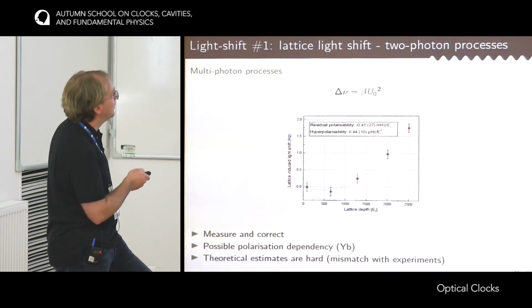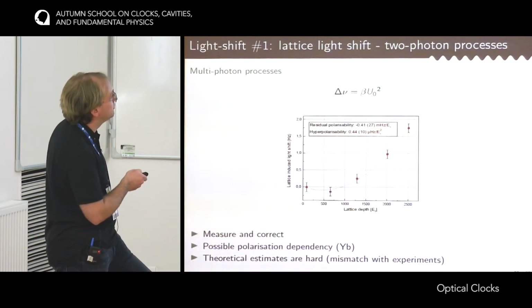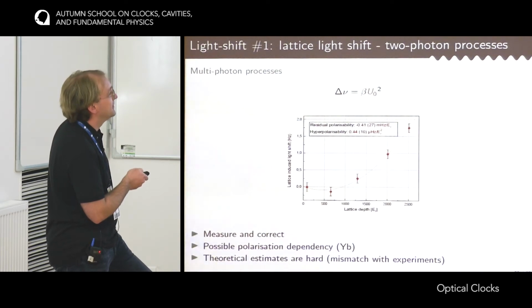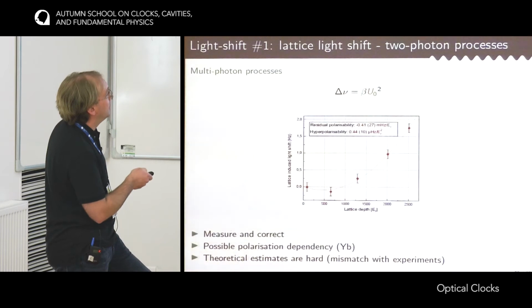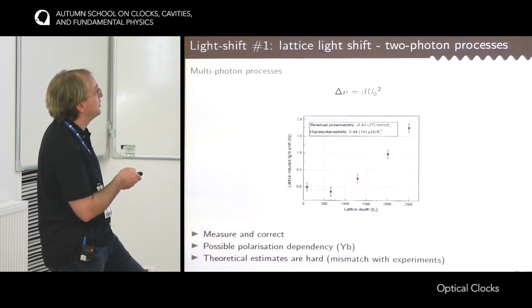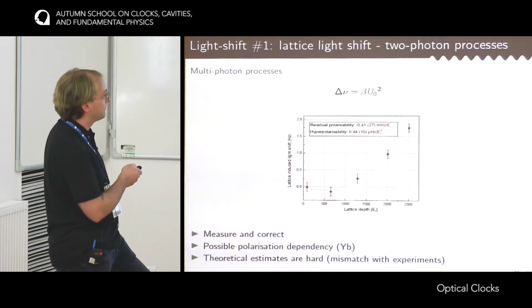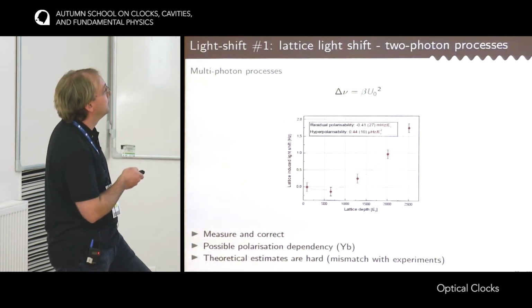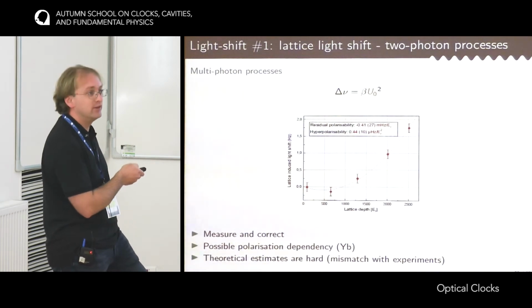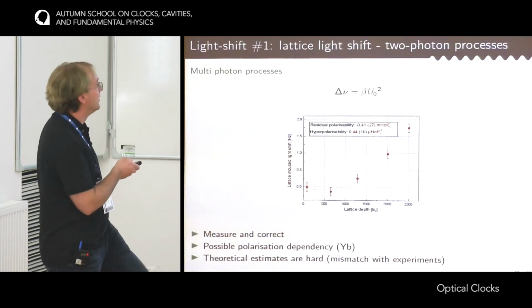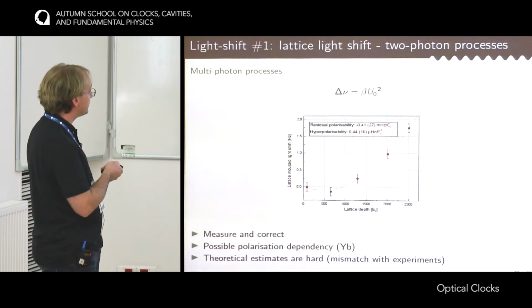So here you would see, for instance, a small slope at the origin, which would be because we are not exactly at the magic wavelength, and then this curvature that would take over as fast as after a few hundreds of energy recoils. Okay, it's really important to take into account this effect. Let's assume you didn't measure this point, and you put a straight line here. Okay, you would end up here, whereas the end point of frequency is there. So it would be a huge effect. So how to deal with it?